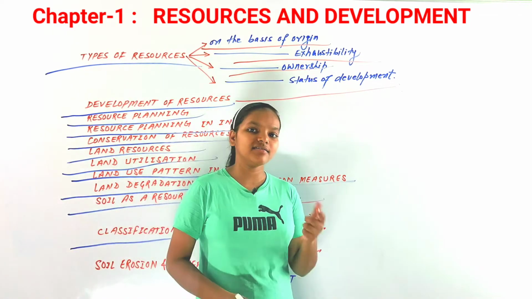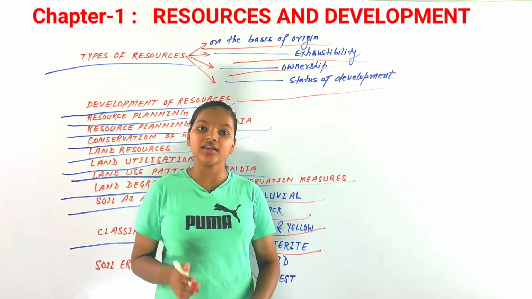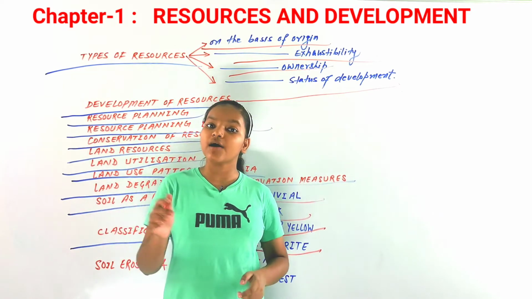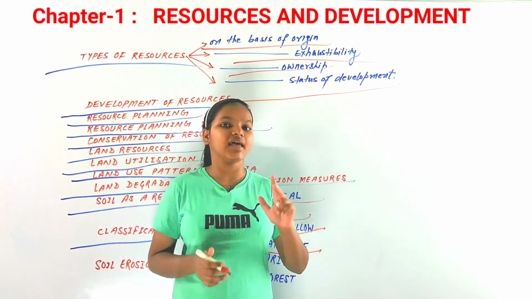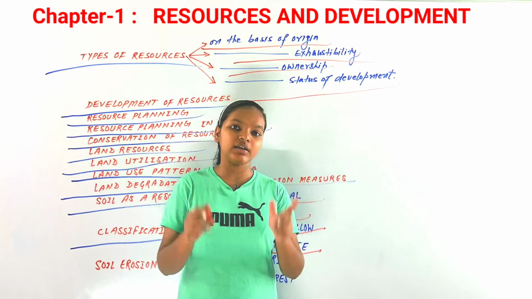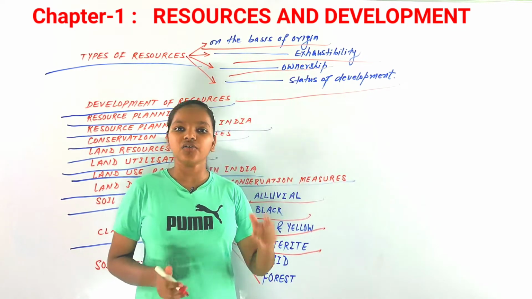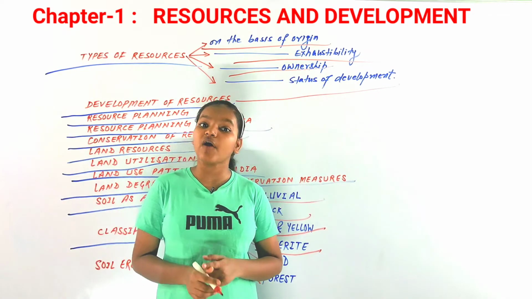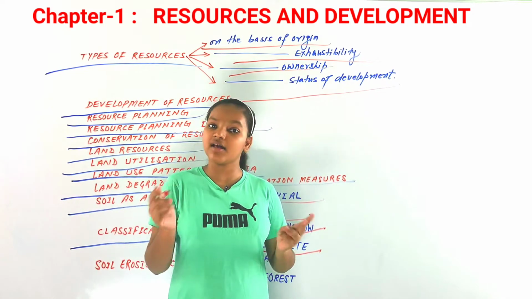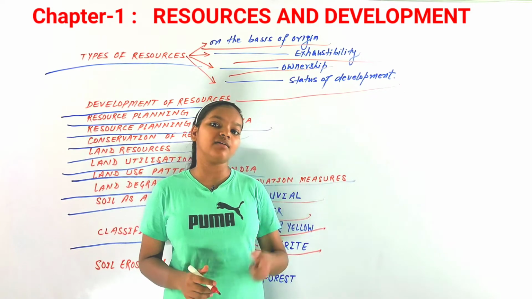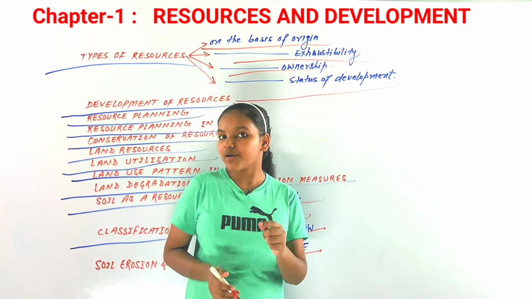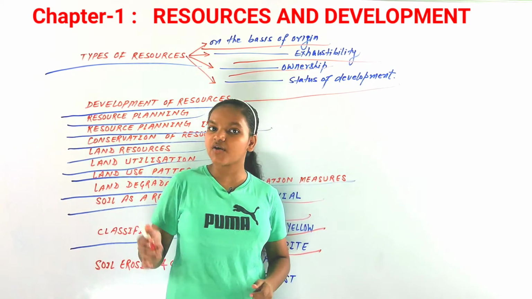So laterite soil. You know, the name of this soil has come from a Latin word, "later". That "later" does not mean what is used in English. "Later" means bricks in Latin. So you could say that this type of soil is found in the Kerala, Karnataka region and in Assam as well. So you can say that in the southern part of our country and in the northeastern part of our country.